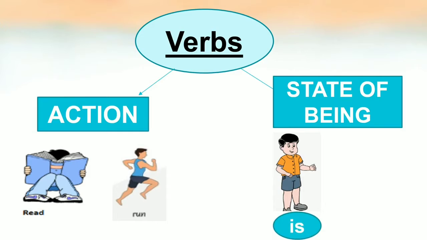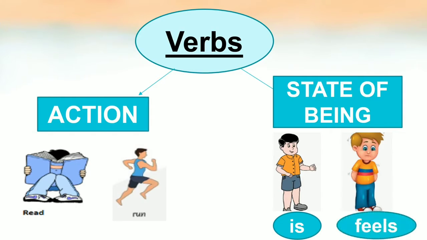Here is also a verb because it is showing the state of Ram, whether he is a girl or a boy. See this image. In this image, the boy feels sad. Now what is he feeling? He is feeling sad. This word feels is showing the state of the boy. So that's why feels is a verb.